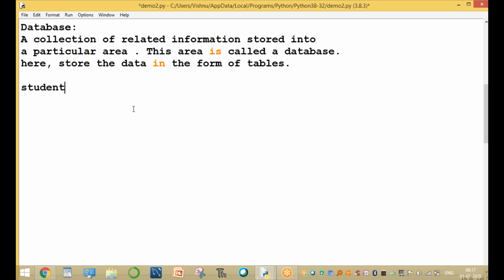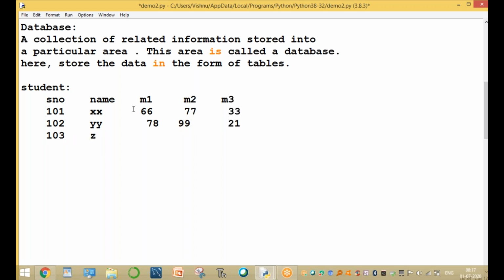For example, this is student data. To store the data: hall ticket number, student name, first subject mark, second subject mark, and third subject mark. So hall ticket number 101, the name is XX, and the student secured these marks. Then 102, and the name of the student is YY, with, for example, 78, 99 and 21. Then 103 and ZZ, with, for example, 45, 67 and 89. This is the data stored in the form of a table.